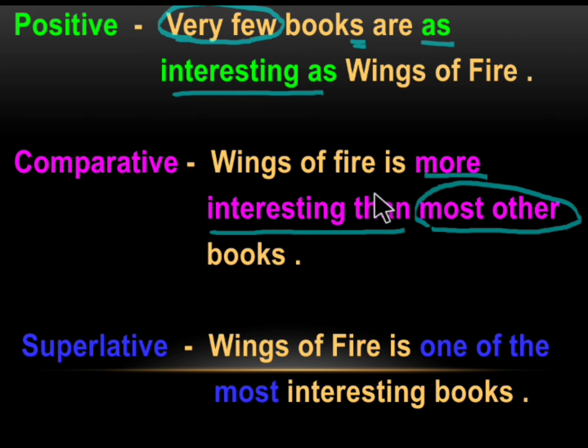Wings of Fire is more interesting than most other books. Again, here the noun is plural. In the superlative degree, we begin with Wings of Fire. Wings of Fire is one of the most interesting books. Again, books is plural form. So one of the most, this is the structure of type 2. I guess you understood. This marks the end of type 2.